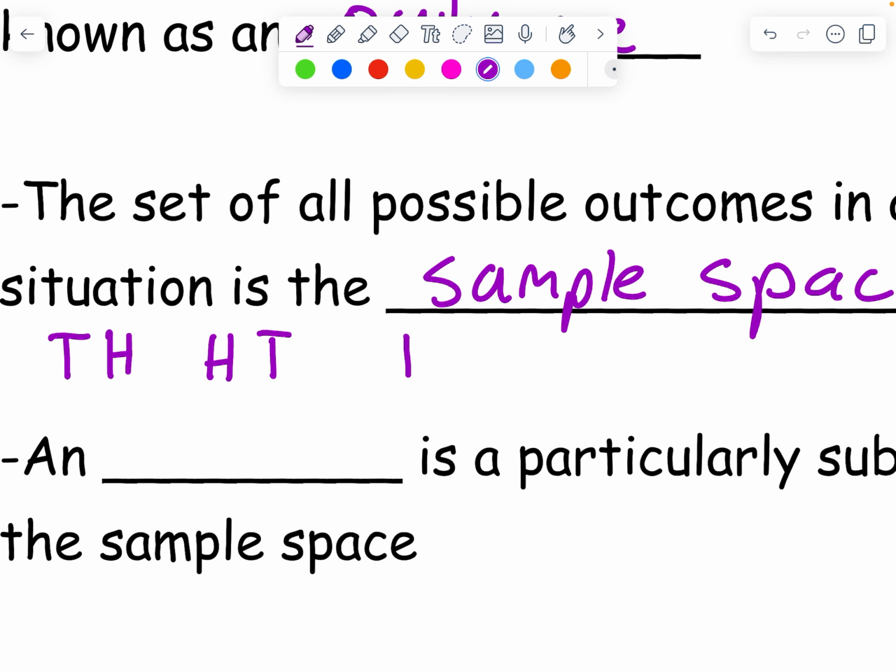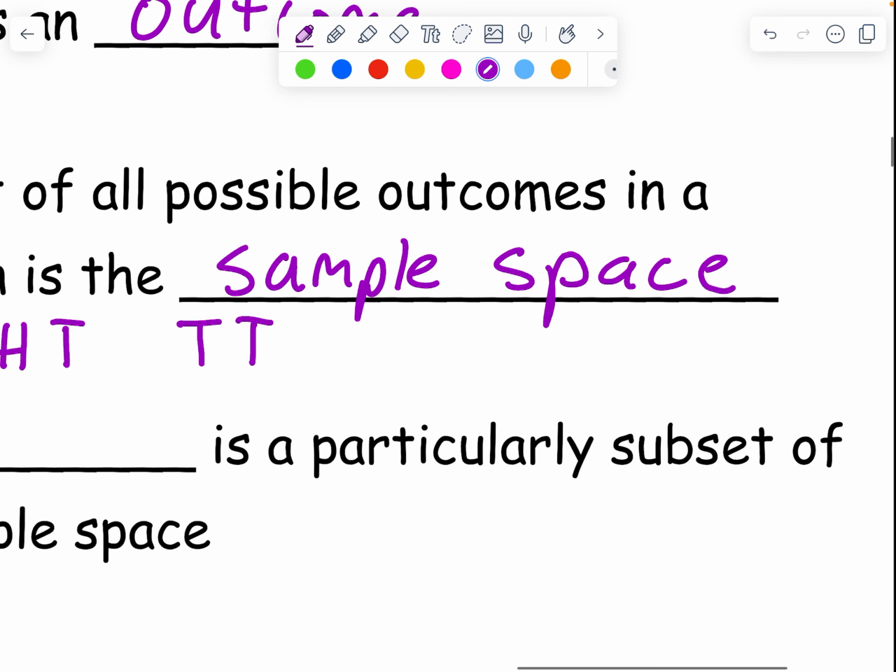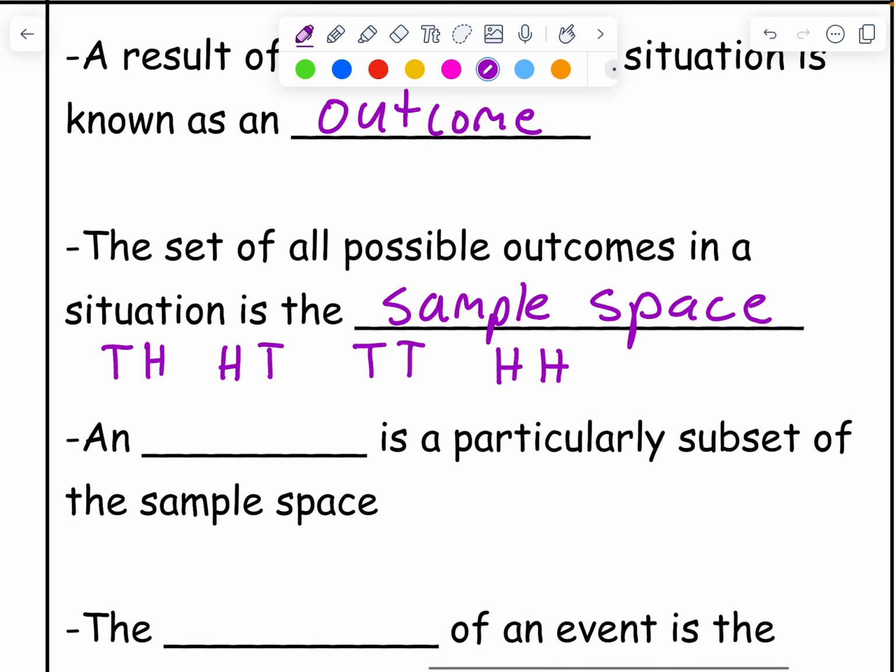The first one could be heads, the second one could be tails. The first could be tails and the second could be tails. And then the first and second could both be heads. That is all the possible outcomes if I flip 2 coins. Just a quick tip. If I gave you 2 coins, you have 4 outcomes, as you can see here.